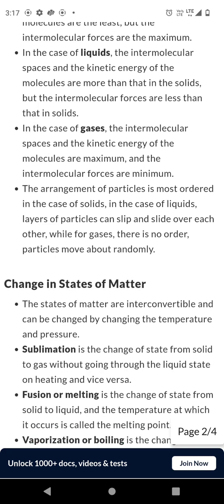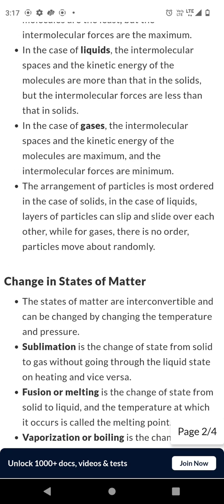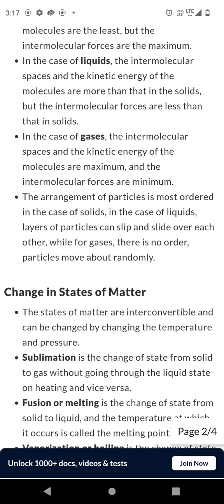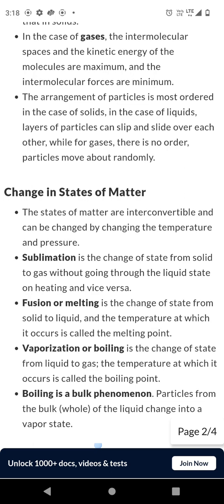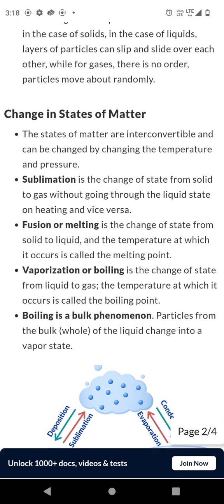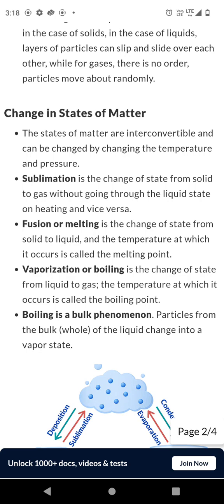In liquids, particles have more kinetic energy and larger intermolecular spaces than in solids, but weaker intermolecular forces. In gases, particles have the most kinetic energy, largest intermolecular spaces, and weakest intermolecular forces. The arrangement of particles is most ordered in solids, less ordered in liquids, and random in gases.